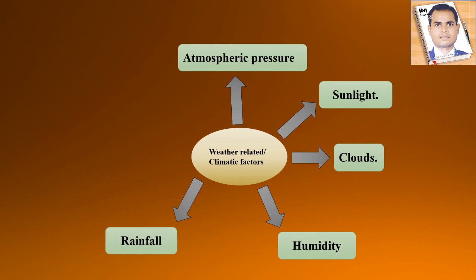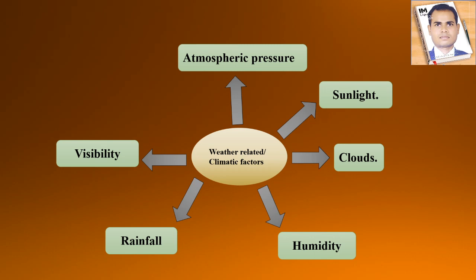The next is rainfall. Rainfall is part of the water cycle. During the monsoon season you will see sunlight will be absent and clouds will be there. Okay, so in this situation rain comes towards the earth's surface from the sky, and at that time the climate changes. That means the climate also depends on the rainfall during the monsoon seasons, right?